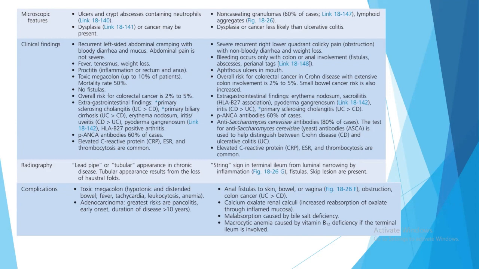The patients of ulcerative colitis are at increased risk of having toxic megacolon and adenocarcinoma, but the patients of Crohn's disease will be at increased risk of having anal fistulas, obstruction, and calcium oxalate or renal calculi. These are due to the increased reabsorption of oxalate through the inflamed mucosa. The patient will be having malabsorption caused by the bile salt deficiency, and vitamin B12 deficiency if the terminal ileum is totally involved.